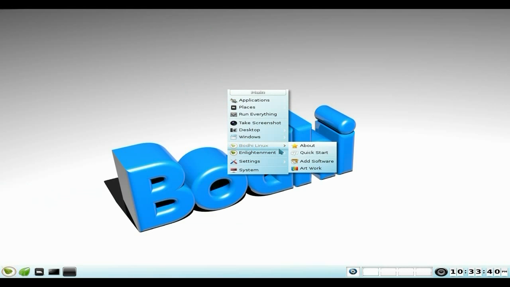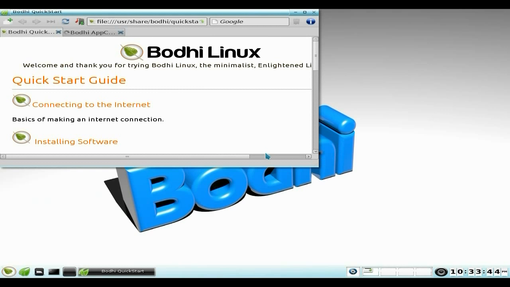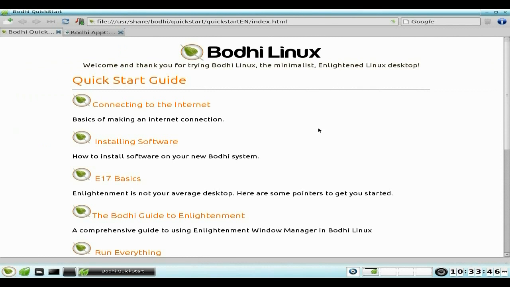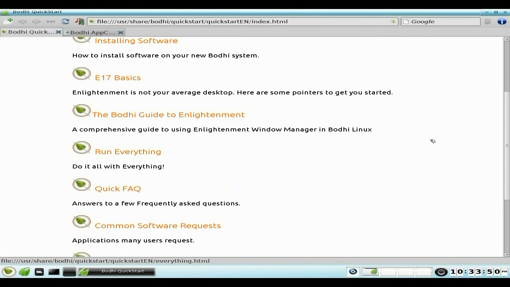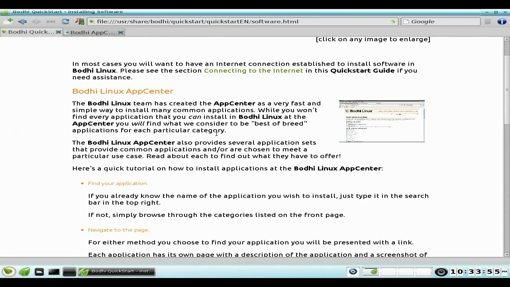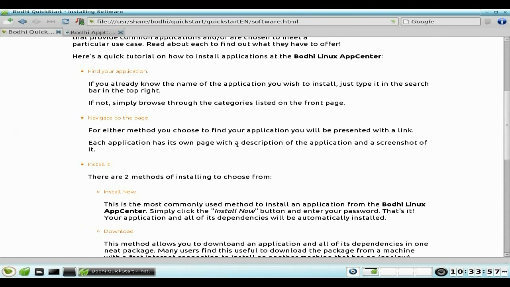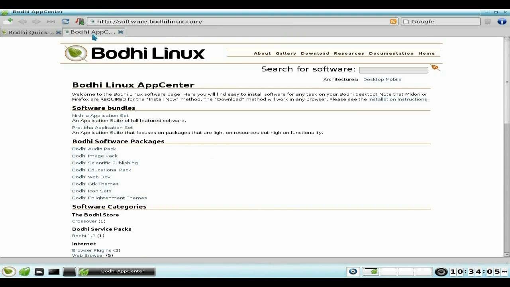So we go to Bodhi Linux, and we go to Add Software. Now this is where they would like you to get their software from. Just a quick start guide. I'll open up the page for you. So, say you wanted to get some software, this is where you can get it. If we go to installing software, it tells you all about it, and you find your application. Obviously they're doing this to keep the actual distro safe from crashing. This is the main reason, but it's alright. I can live with that.